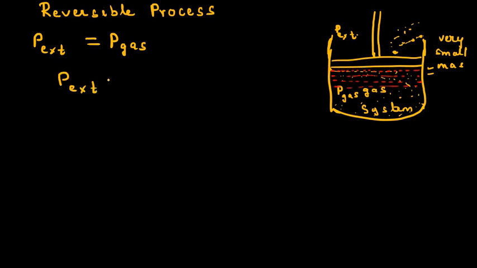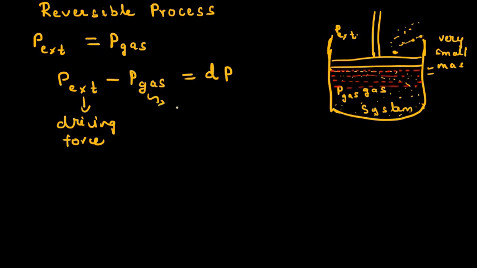So the difference between the external pressure and the internal pressure is very small, which can be represented as dP. The external pressure is our driving force. When the piston is moving downwards, the internal gas exerts a pressure, which is known as our opposing force. Hope these things are clear. The difference is very small because we are putting a very small mass, so the piston moves only a very small distance.